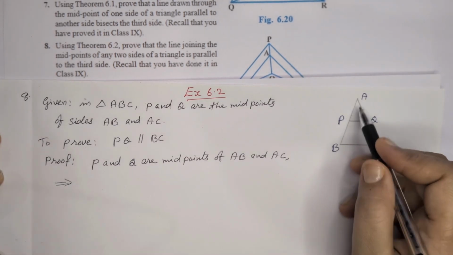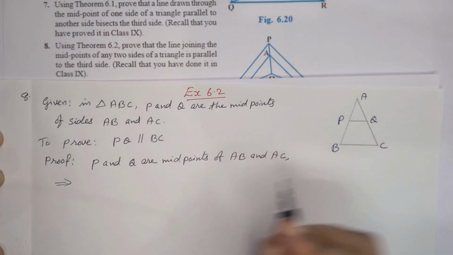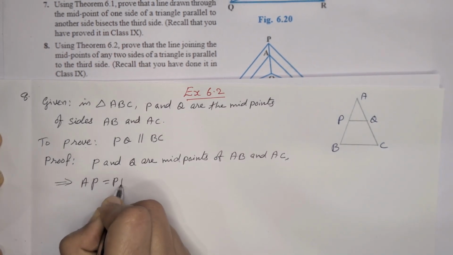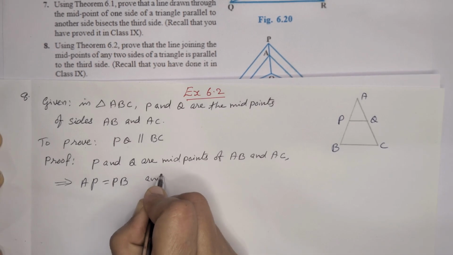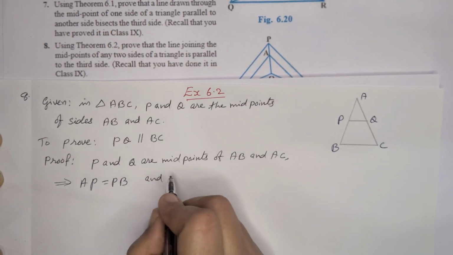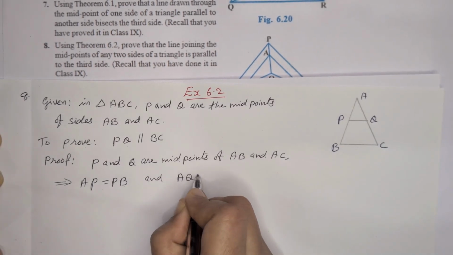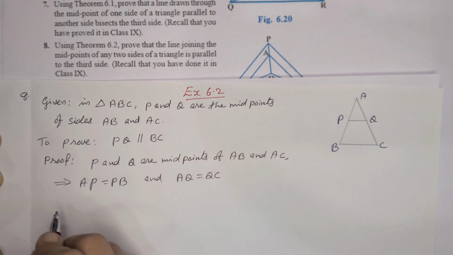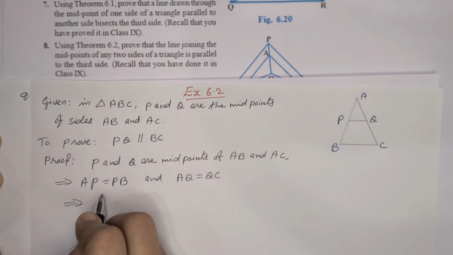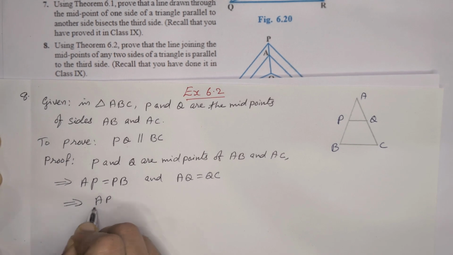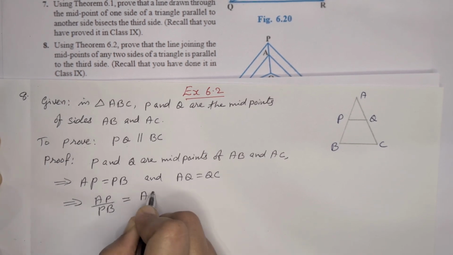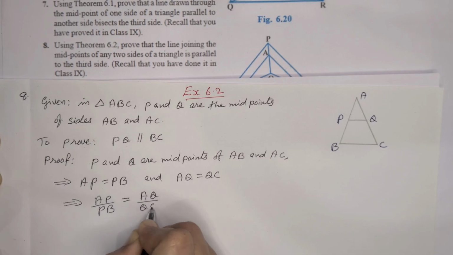Here P is the midpoint of AB, then we can write AP is equal to PB, and Q is the midpoint, so AQ is equal to QC, which means AP by PB is equal to AQ by QC.